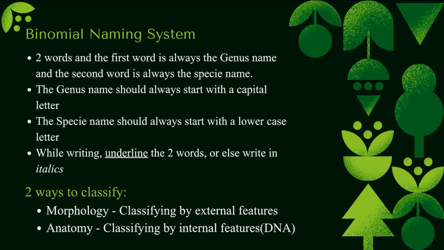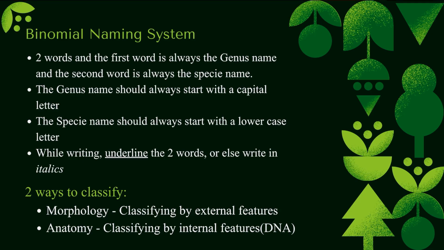The binomial naming system. In the binomial naming system, there are always two words. The first word is always the genus name, and the second word is always the species name. The genus name should always start with a capital letter. The species name should always start with a lowercase letter. While writing, we underline the two words separately, but in your textbooks you'd see that it's written in italics, because when you write it, you can't really write it in italics. It is not that noticeable, so it is preferred that you underline the words.